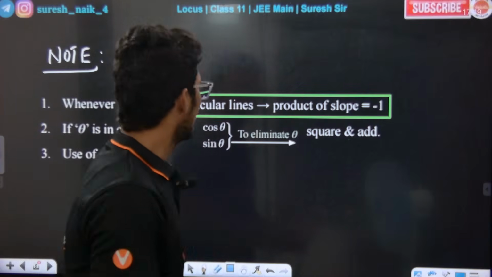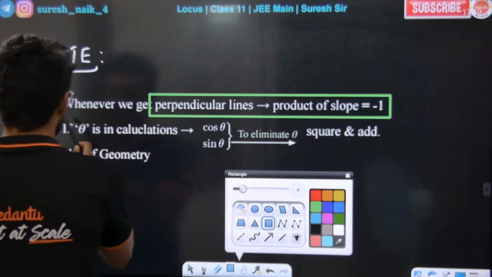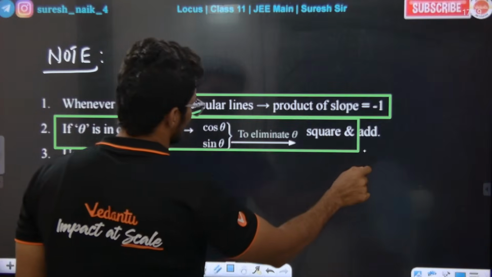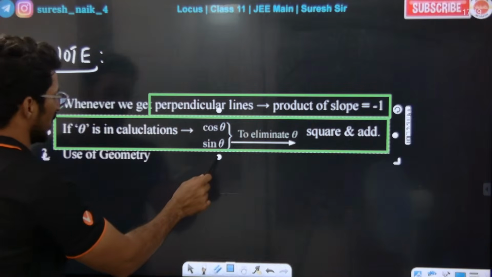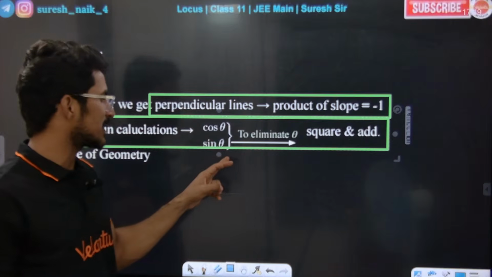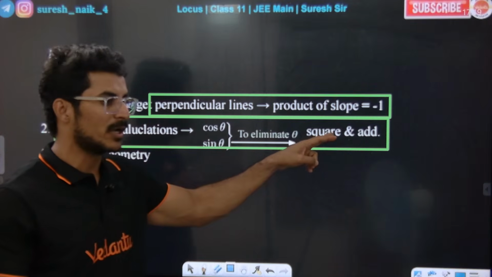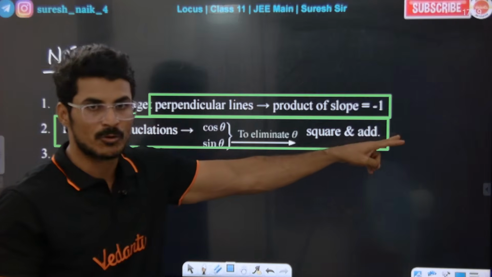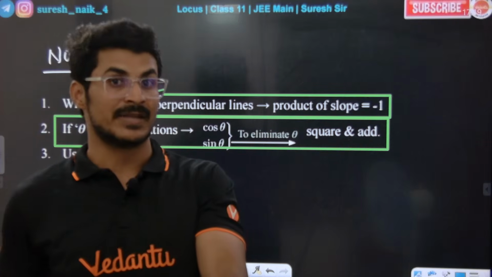If theta comes in the calculation, this is a very, very important step. If we get cos theta or sin theta, to eliminate theta we need to square and add. Theta is an unnecessary variable there.